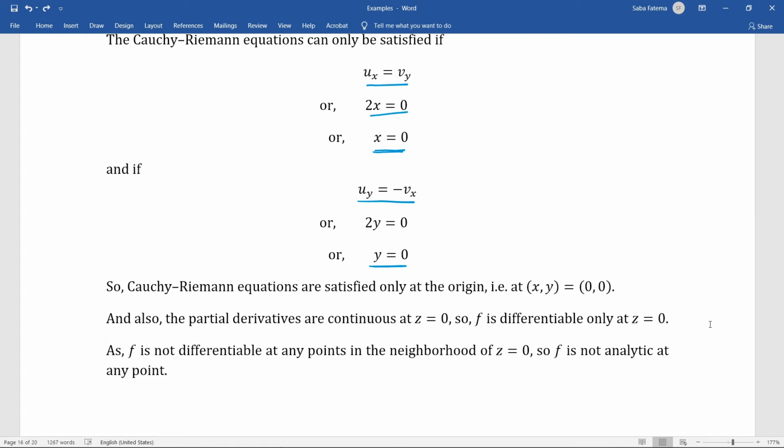Since f is only differentiable at z equals 0, f is not differentiable at any other point in the neighborhood of z equals 0. So we can conclude that f is not analytic at any point.